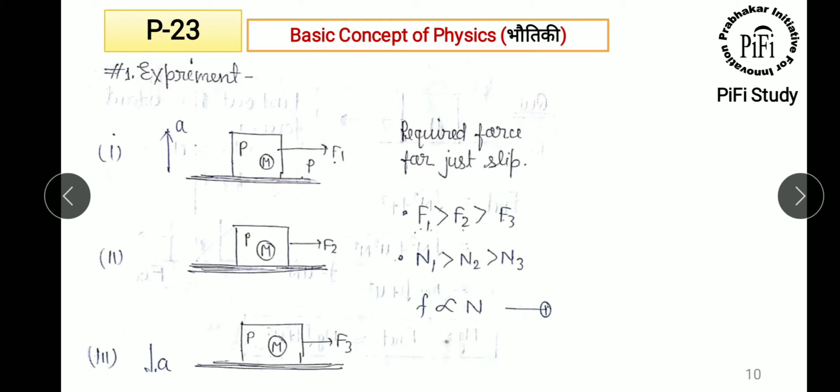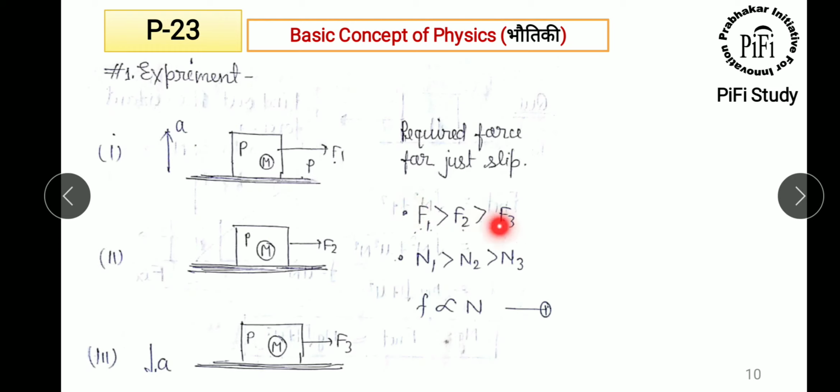So when you apply the force, the normal force will be there. When you apply F1, F2 and F3 on all three blocks, then F1 is greater than F2, which is greater than F3, and in a similar way N1 is greater than N2, which is greater than N3.